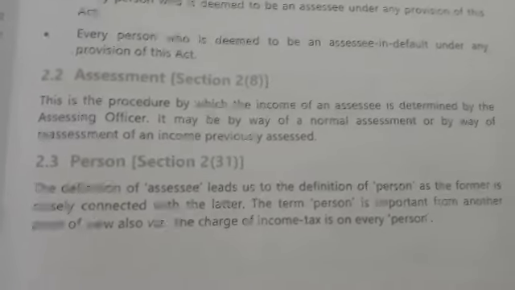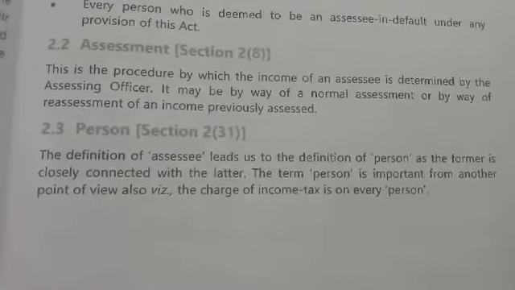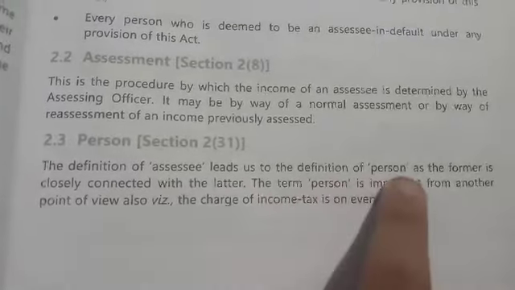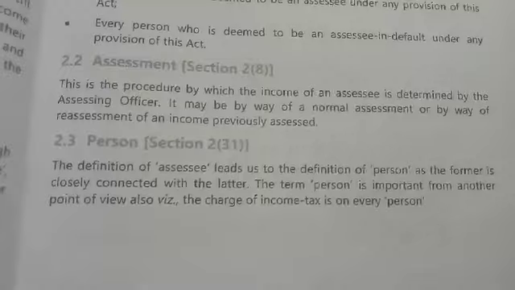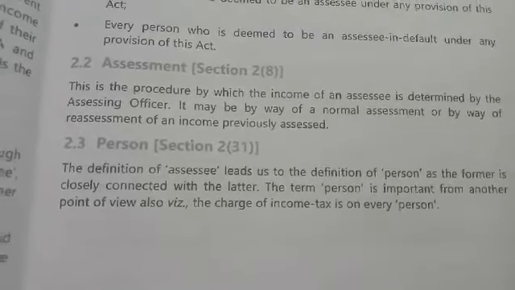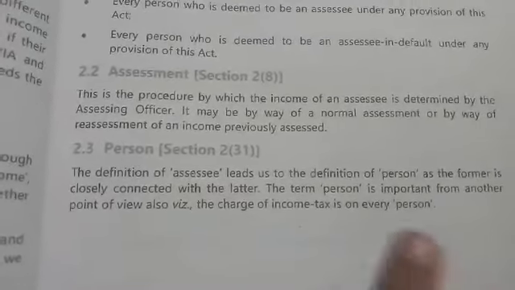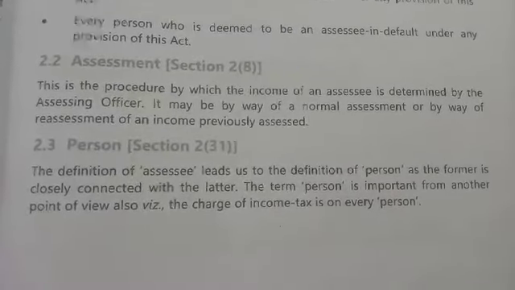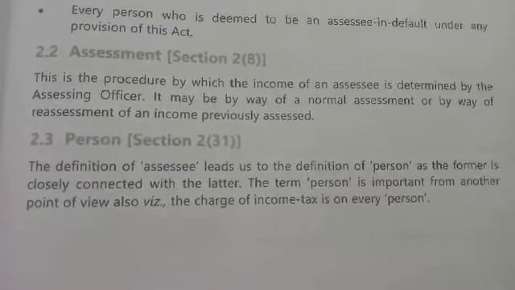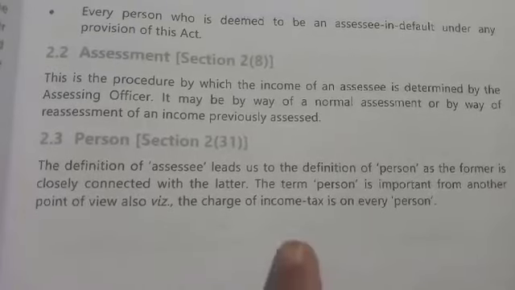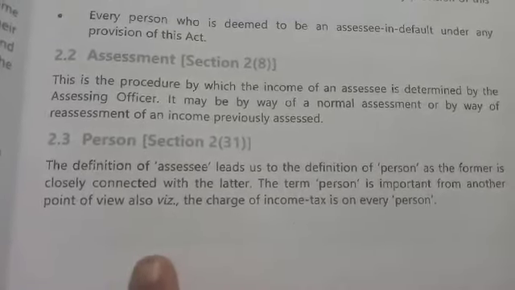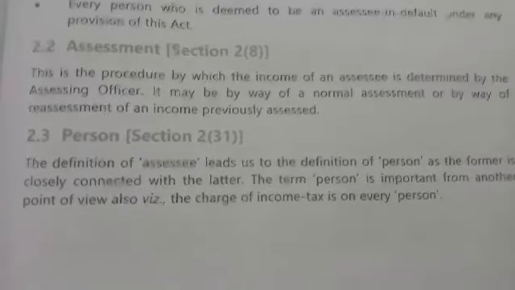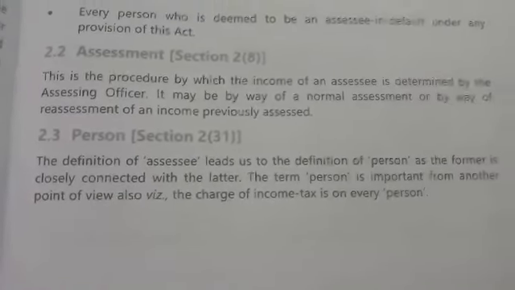Then person, section 2 subsection 31. Assessee leads to the definition of person. If they ask who is an assessee, then the person definition will come into picture. The charge of income tax is on every person.